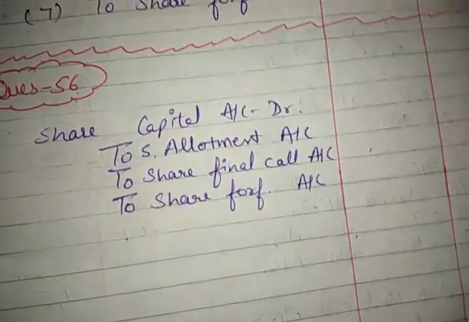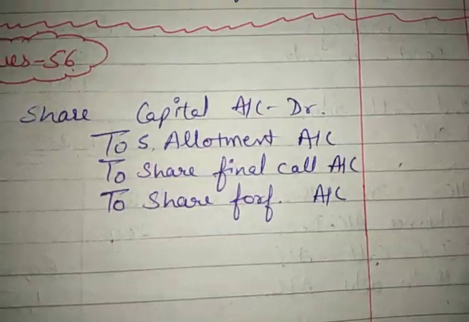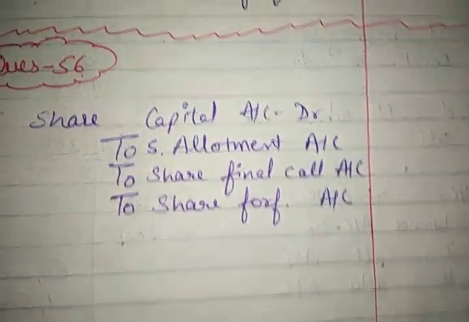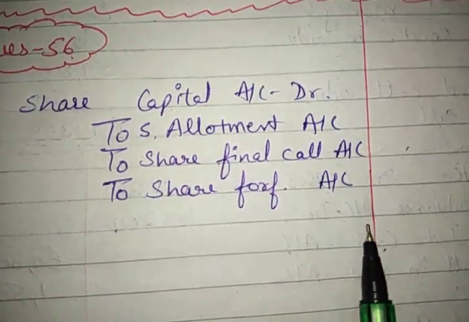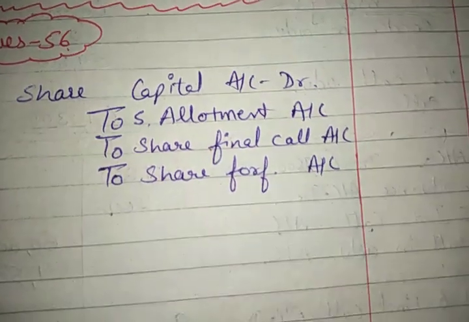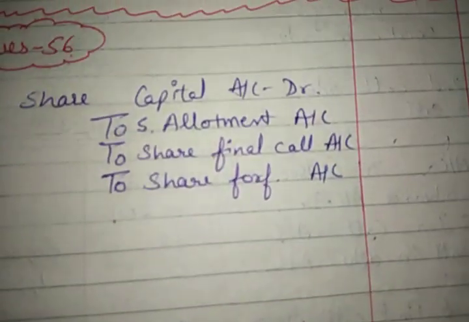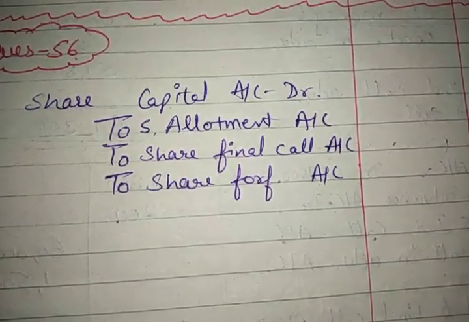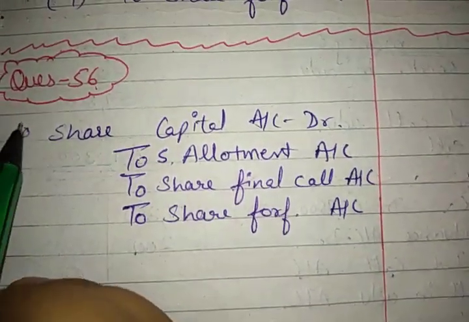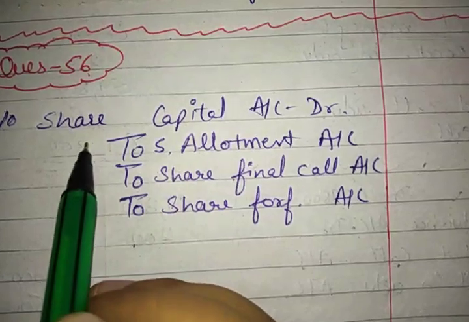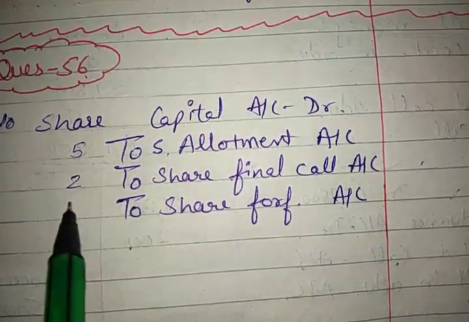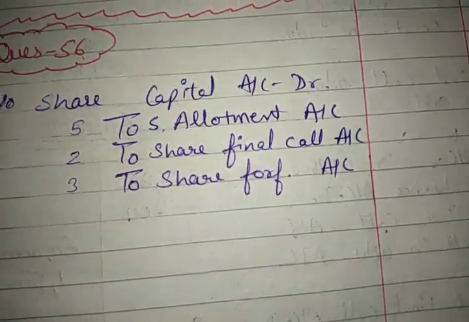Now look, one thing: if premium is given in your question and that premium is received, then whenever you forfeit the share you will exclude the premium from the entry, which means you will treat the share value as 10 rupees, and here also we have received the premium, so we will not treat it here. The share will be for 10 rupees, out of which 5 on allotment has not been paid and 2 on call has not been paid, which means 3 on share forfeiture is paid.